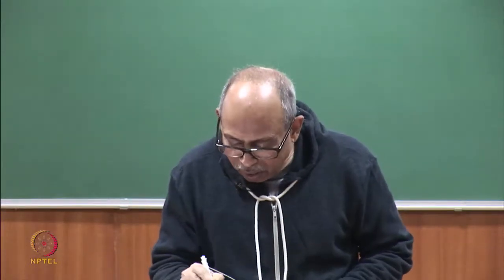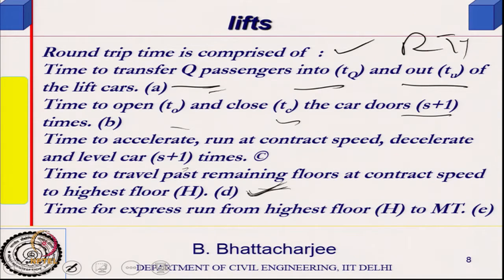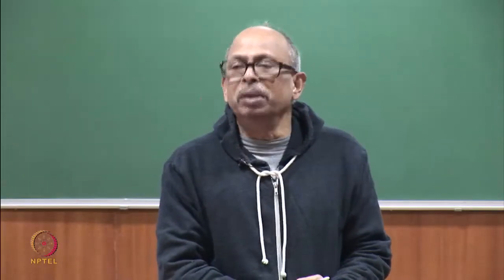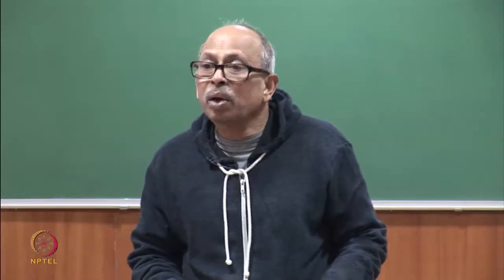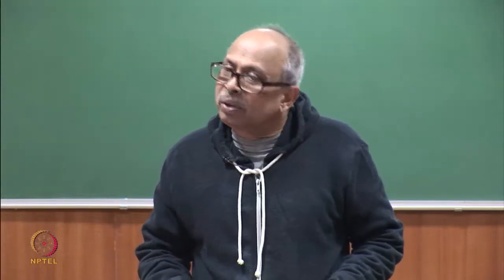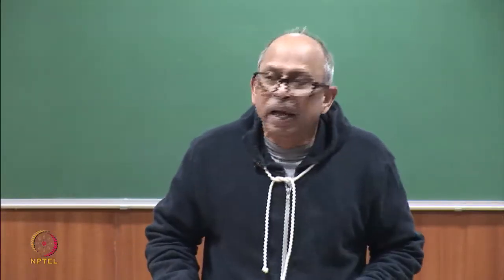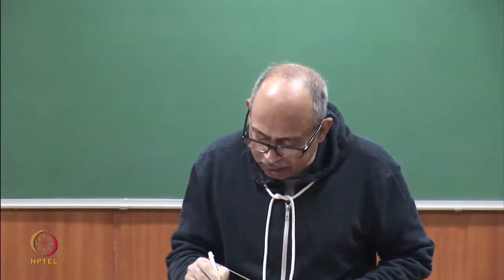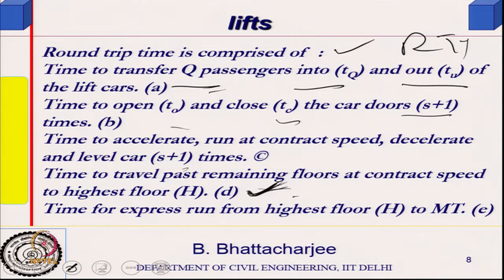So, this H is called the highest floor of reversal, height of highest floor of reversal, and the highest floor of reversal is also probabilistic, because it depends upon chance factor. I have to find at least one person on the top floor, so that it goes to the highest floor. So, round trip time consists of all this A, B, C, D time and E time, right. E is then express run downward. So, A, B, C, D and E, the sum total of all these times, is the round trip time.